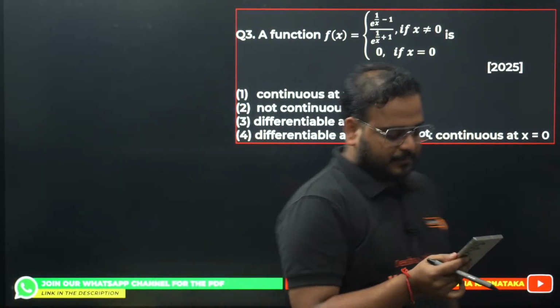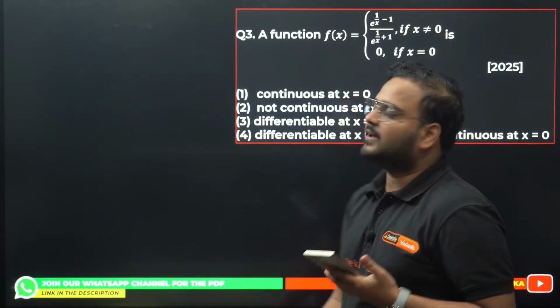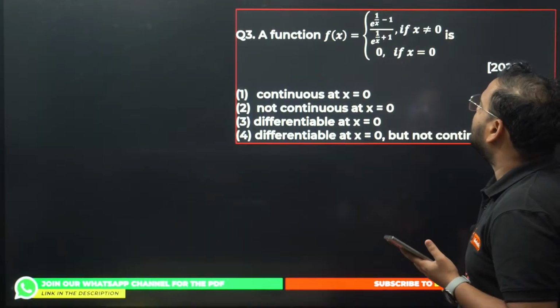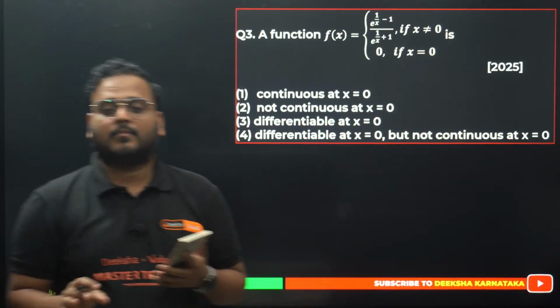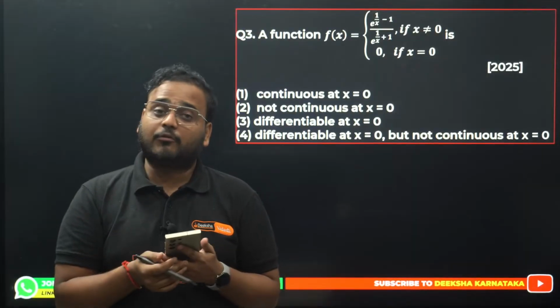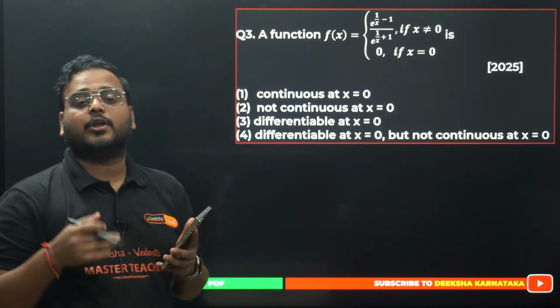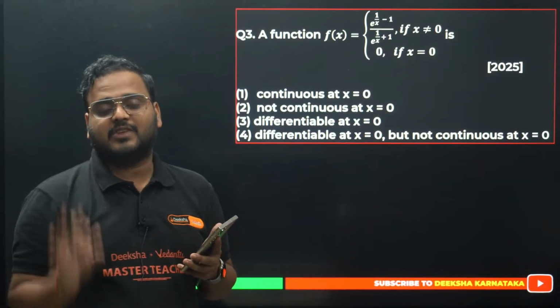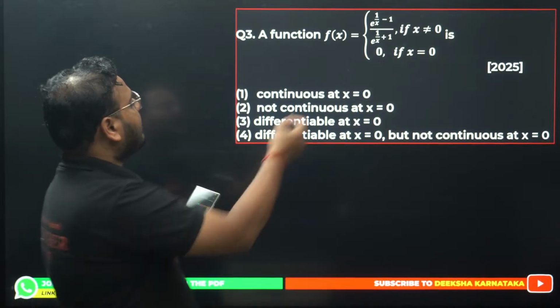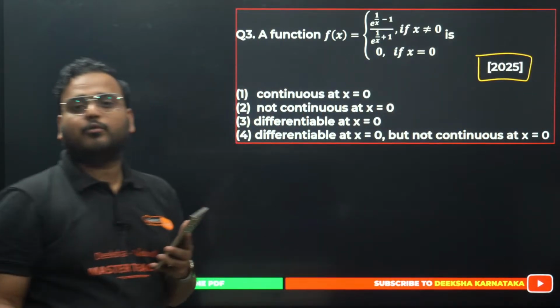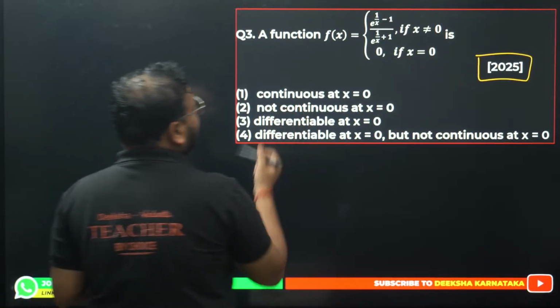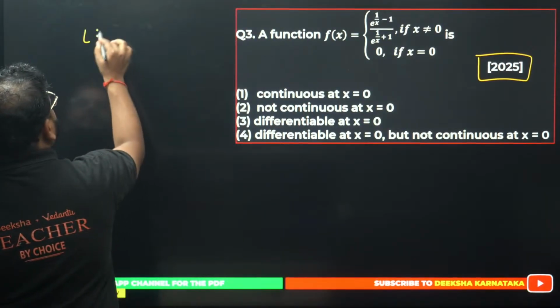Question number 3. So how do you solve this? A function f(x) is given as (e power 1 by x minus 1) over (e power 1 by x plus 1). So look, if this question comes in your boards, then you have to find LHL, RHL and prove them equal or not equal to your function value at that point. But since it's a KCET problem, this question came in KCET 2025, you have to be faster in the process. Just simply find your LHL in this case.